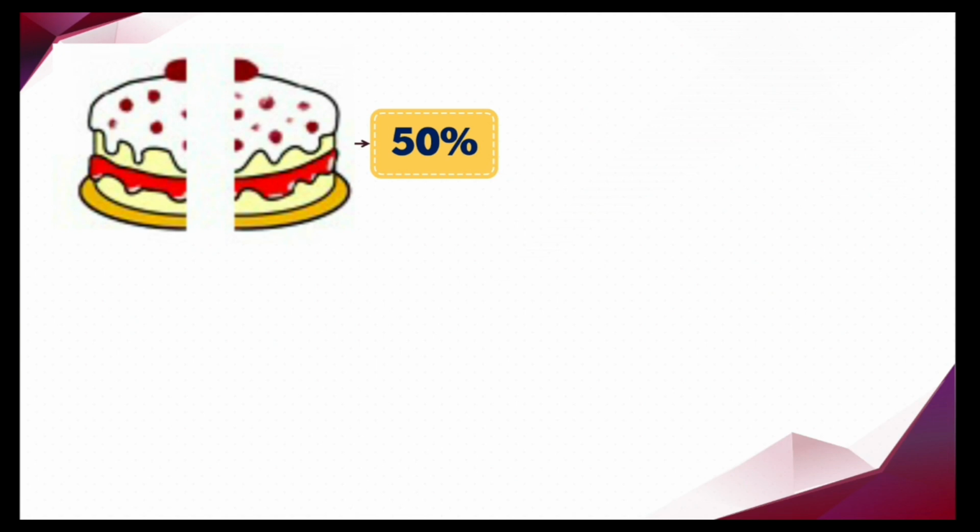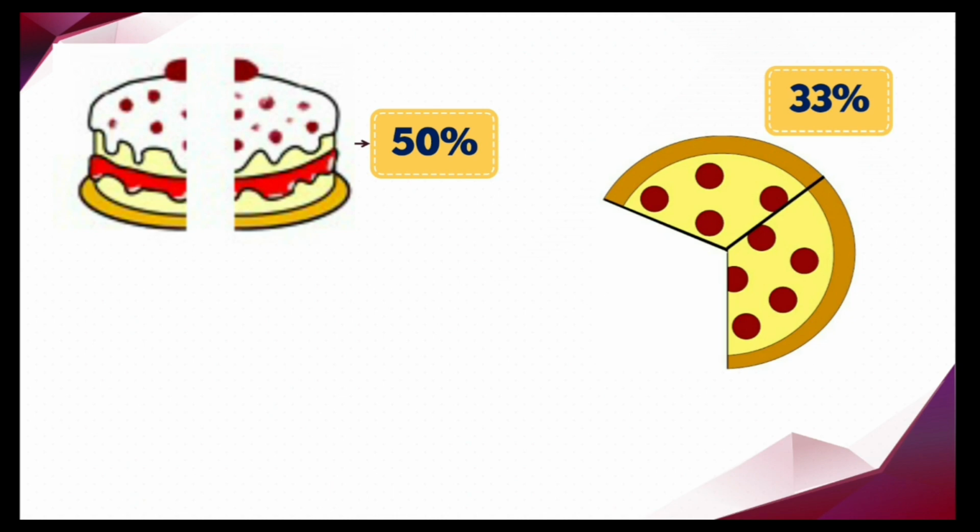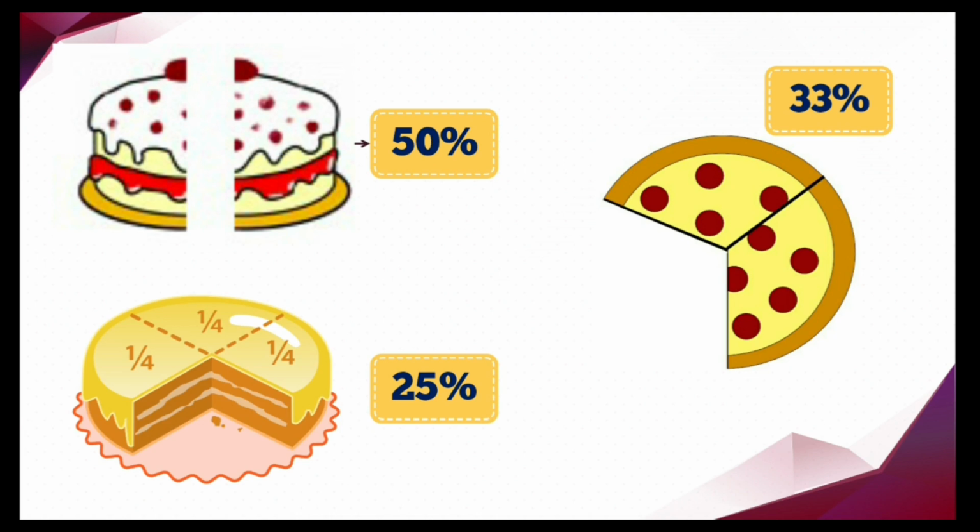Let's take a cake. Divide the cake into two equal halves. In that two halves, when you consume one half, it means that you have consumed 50% of the cake. Take the same cake and divide it into three equal halves. If you take one half, it means that you have consumed 33% of the cake. Take the same cake and divide it into four equal halves. If you take one half from that four halves, it means that you have consumed 25% of the cake.